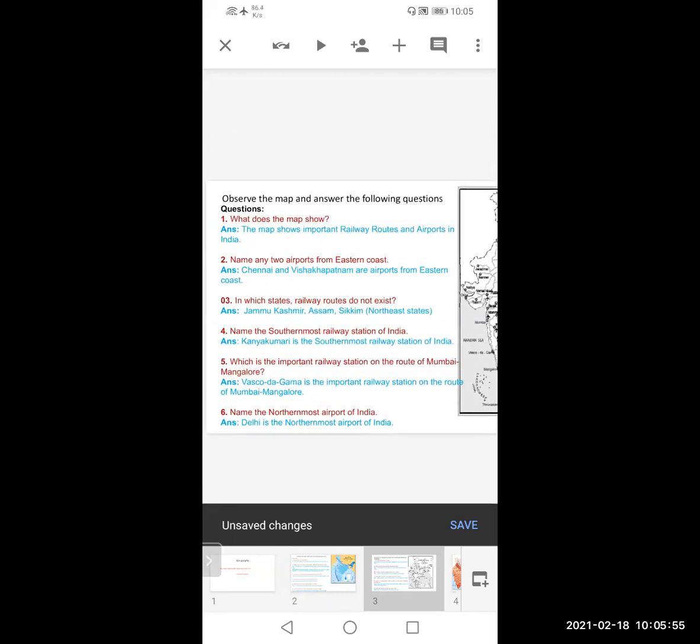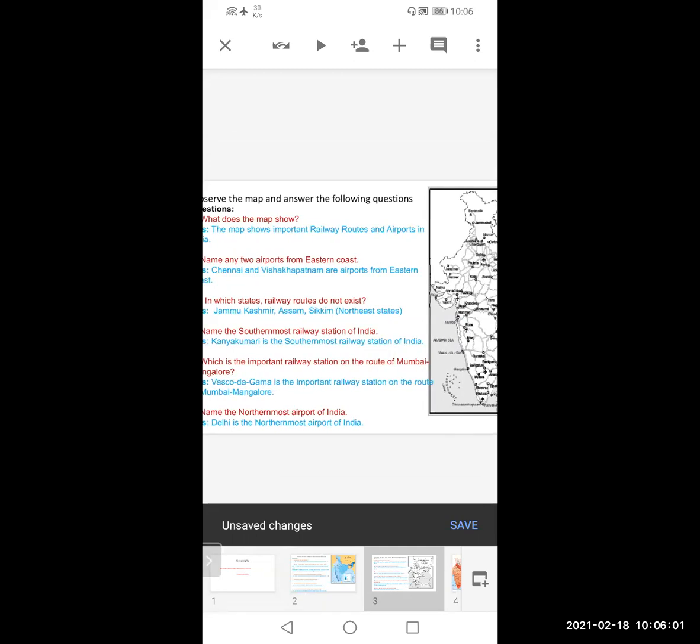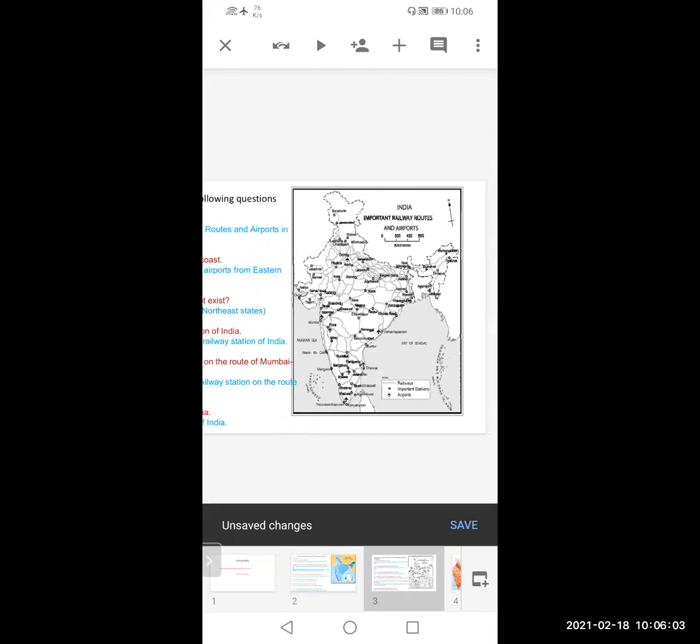What does the map show? The map shows the important railway routes and airports in India. It is given here on the right side above. All question answers are present in the map itself. Without making any spelling mistakes, you have to write the answer. Okay?